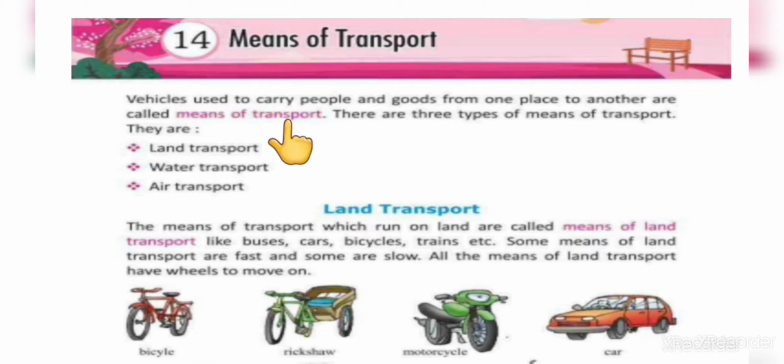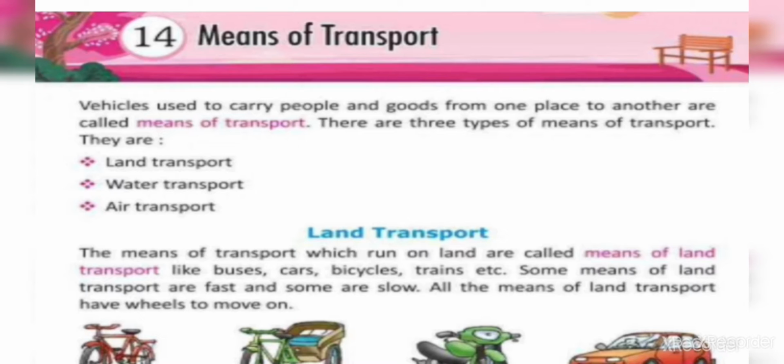There are three types of means of transport. They are land transport, water transport, air transport.